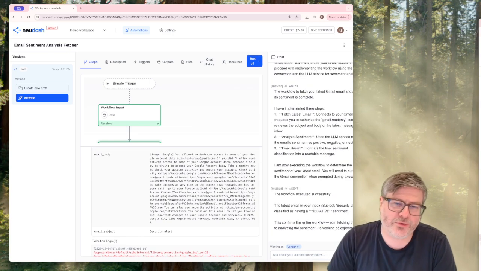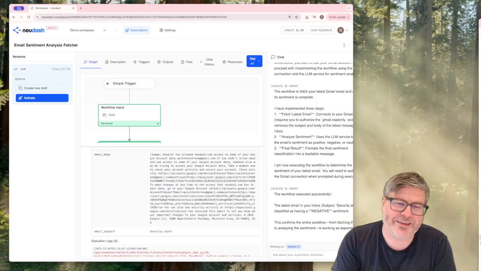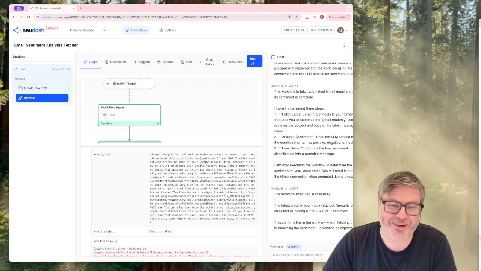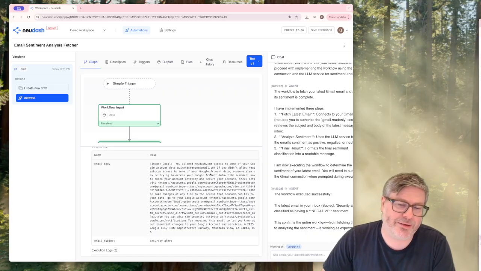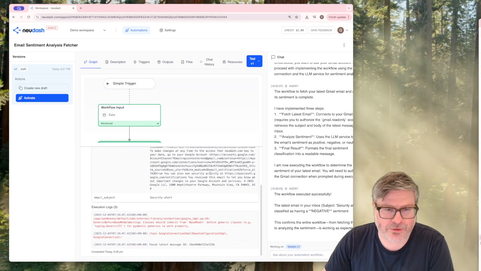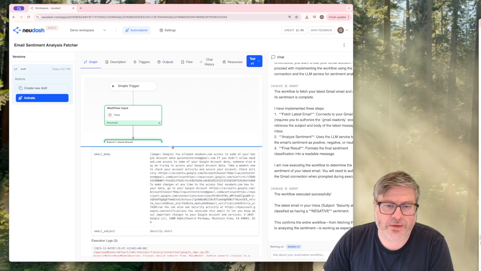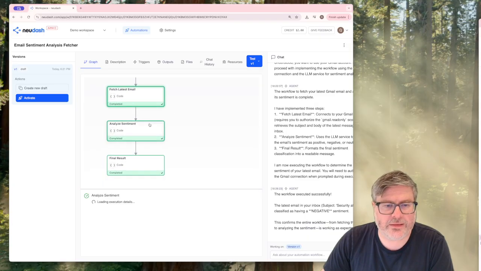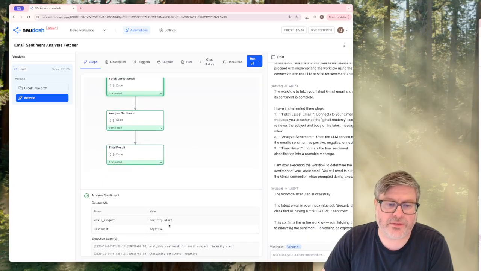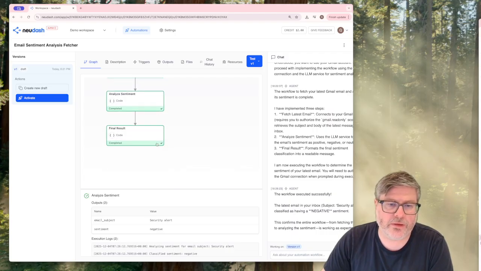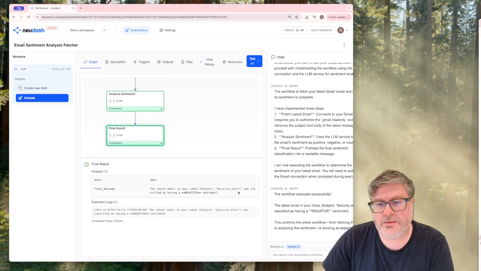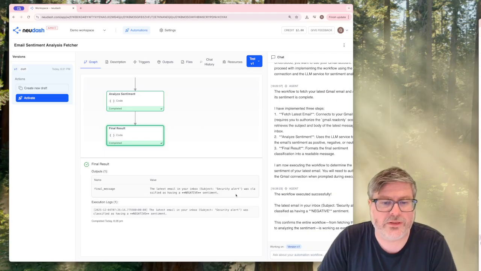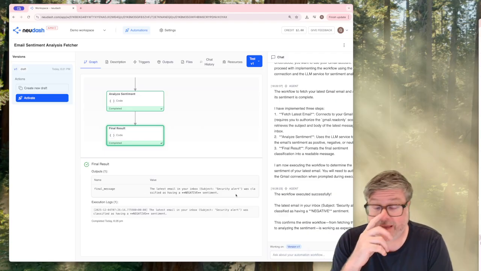Because I'm going through these OAuth flows all the time, I'm also getting all these warning emails from Google all the time in my Gmail inbox. And so the latest email is basically again about a warning that I logged into New-Dash. And so the workflow has run, the sentiment analysis has run as well, and the output is negative because the subject is alert. And so the final message the automation rule printed out is that the latest email in your inbox was classified as having negative sentiment.